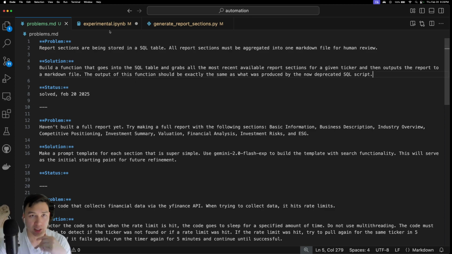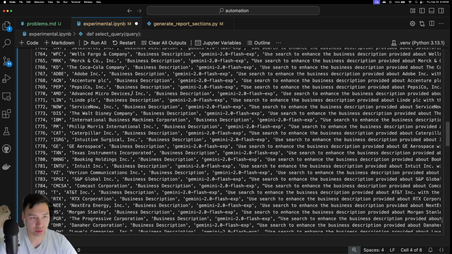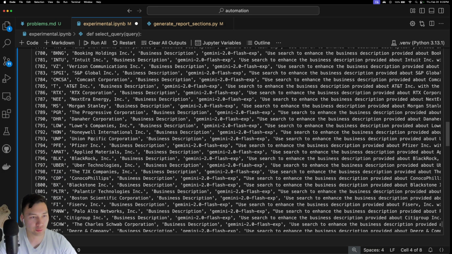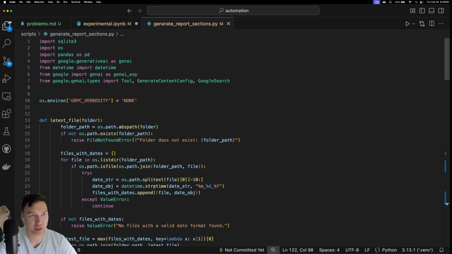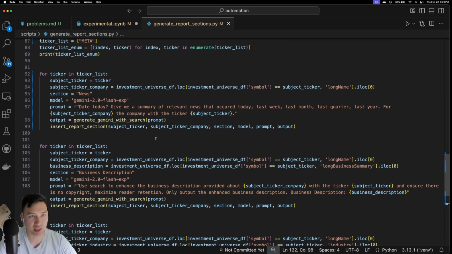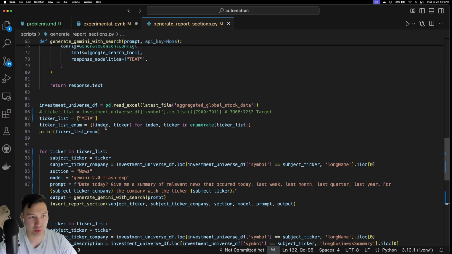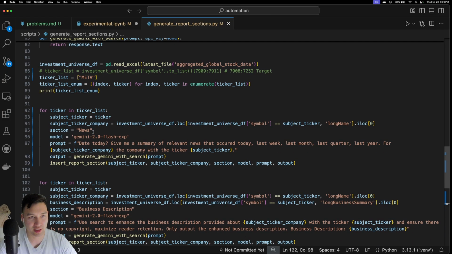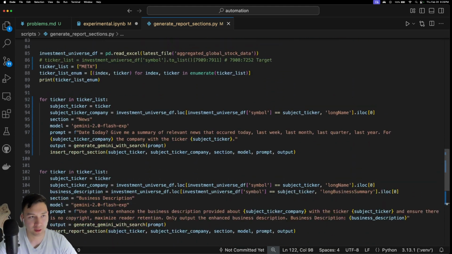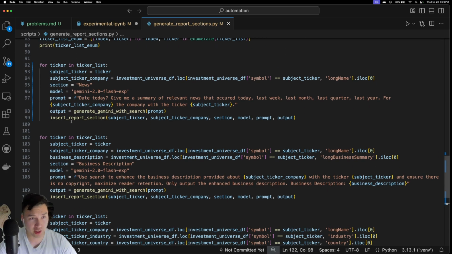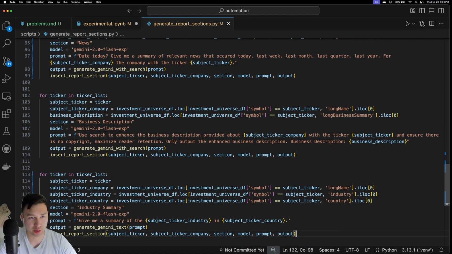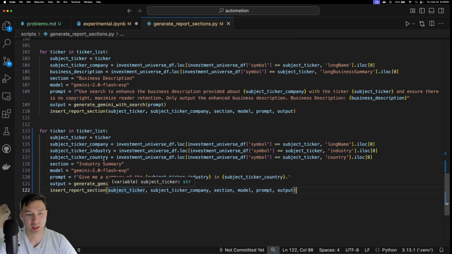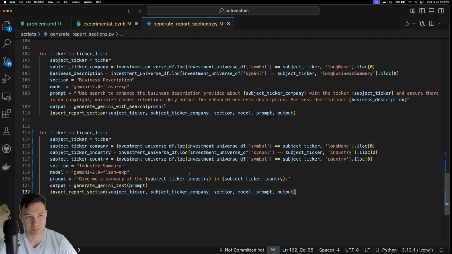I'll show you what a report comes out to though. I'll just make a new report section right now. So this is the code to generate report sections. Basically, I would get a ticker list, or I would feed it a ticker list, and then for each ticker, I would generate news based on this super basic prompt. Then I generate a business description based off this super basic prompt, and then an industry summary based off a super basic prompt.